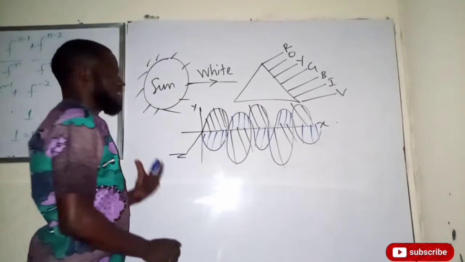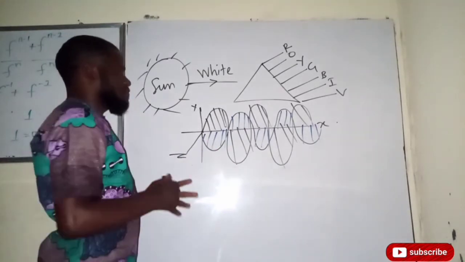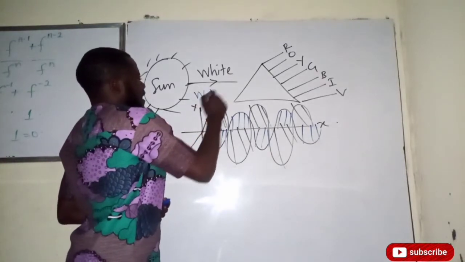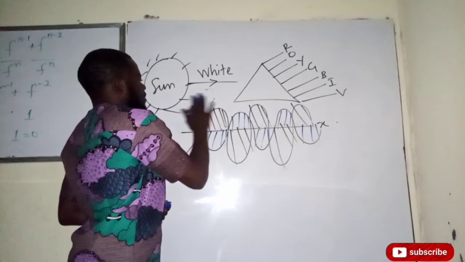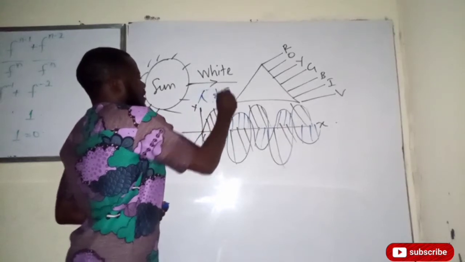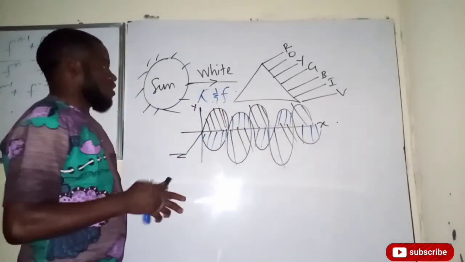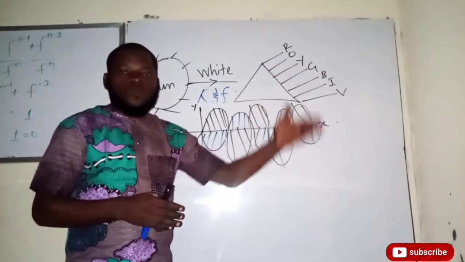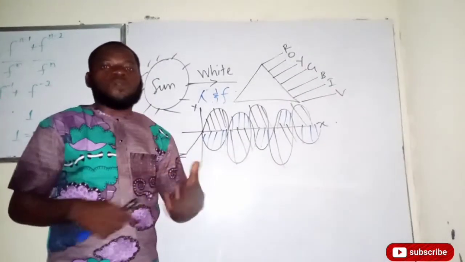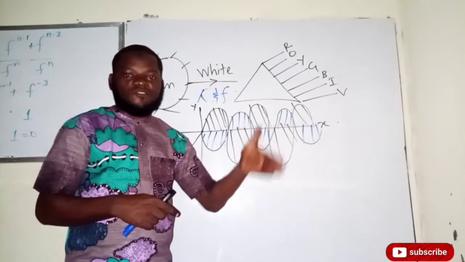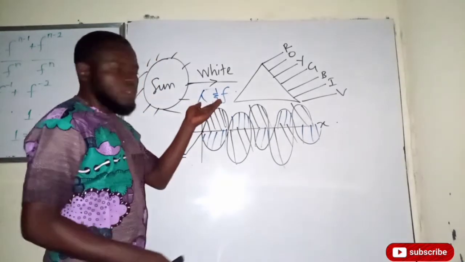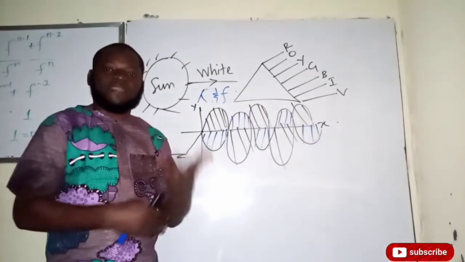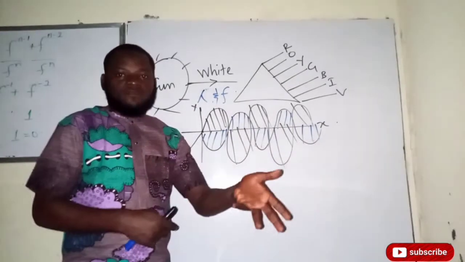Okay, we describe an electromagnetic wave, or a wave in general, with two things: wavelength and frequency. What is wavelength? Wavelength is the distance between one adjacent crest and the next, or the distance between one adjacent trough and the next. That is what we call wavelength. And frequency is the number of oscillations per second. That is the number of cycles that a wave makes per second.